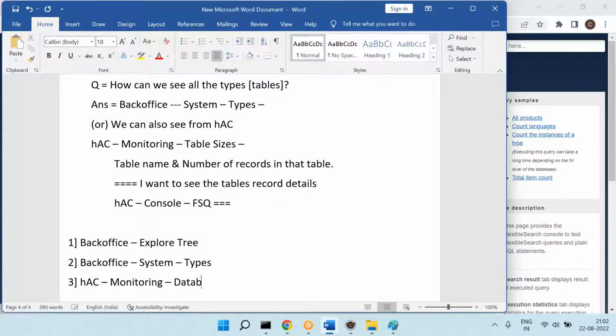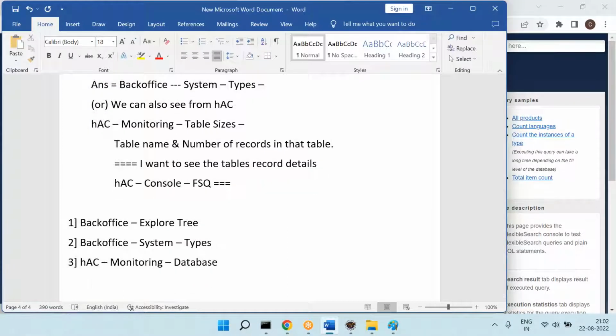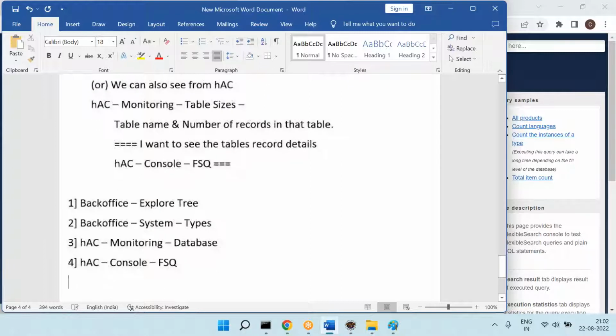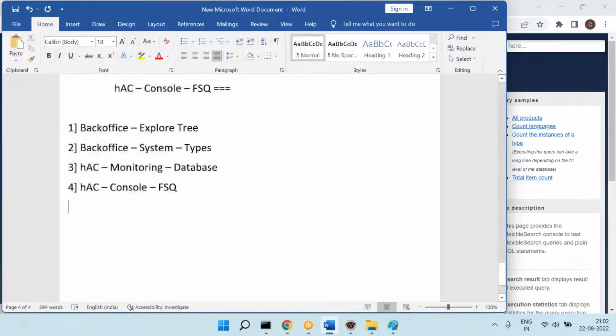Monitoring database. So here also you can see, but here, what is the challenge? We can only see the table records count. Now I want to see the full record details. Then go to HAC, go to the console, and we have an option called what? Flexible search queries. That's it. These are the different ways to see the tables and tables data or types data.